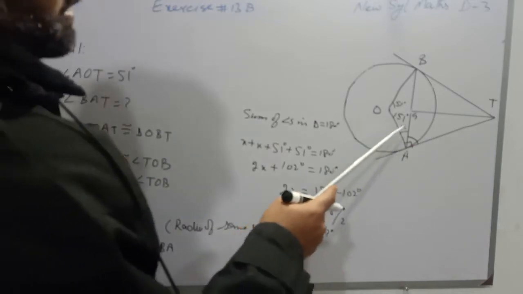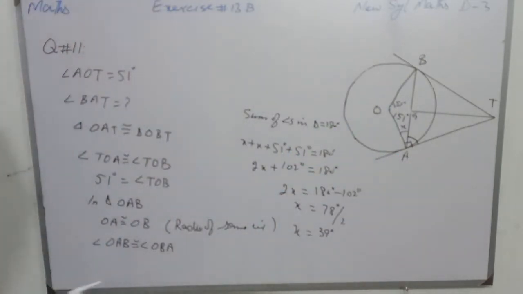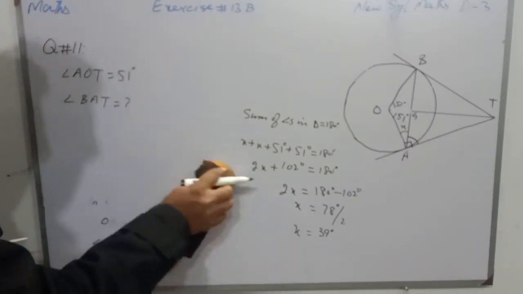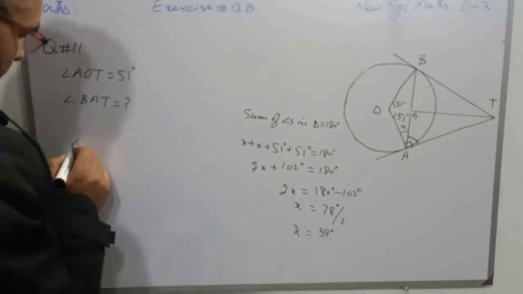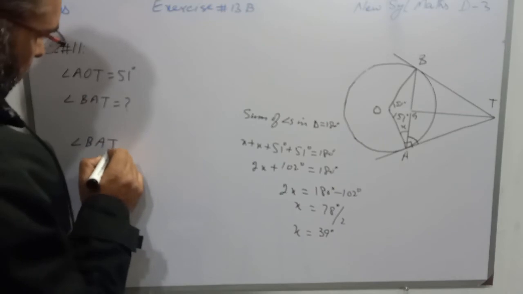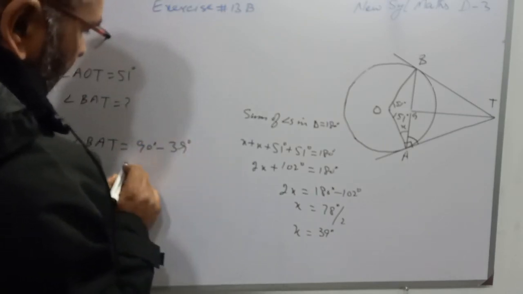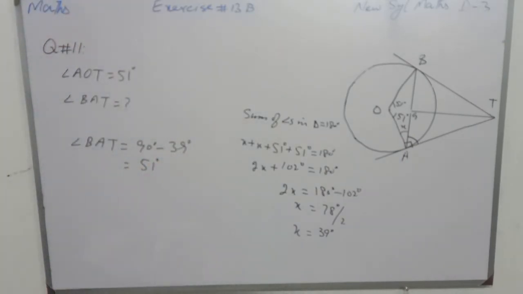Now students, we have to find the value of angle BAT. So angle BAT will be equal to 90 degrees minus 39 degrees, and that will be 51 degrees. That we have to find.